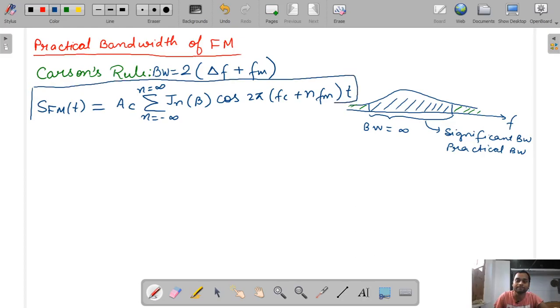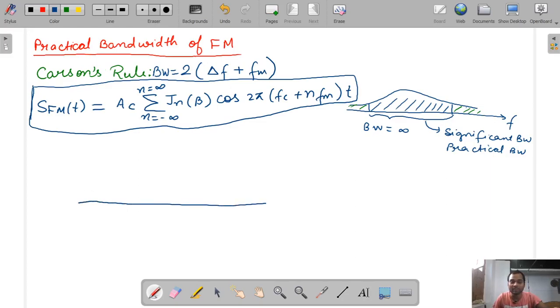We studied Bessel functions in the previous lecture. Now when you draw the spectrum of this FM signal, you will get one component at the carrier frequency fc, another component at fc plus fm, then one more component at fc plus 2fm.